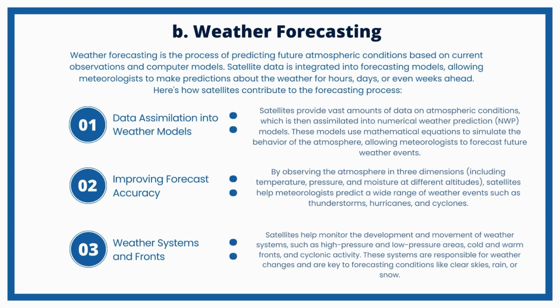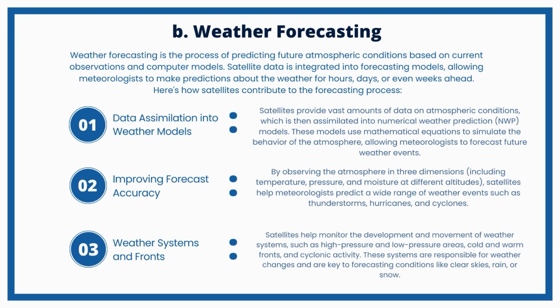B. Weather forecasting. Weather forecasting is the process of predicting future atmospheric conditions based on current observations and computer models. Satellite data is integrated into forecasting models, allowing meteorologists to make predictions about the weather for hours, days, or even weeks ahead. Here's how satellites contribute to the forecasting process. 1. Data assimilation into weather models. Satellites provide vast amounts of data on atmospheric conditions, which is then assimilated into numerical weather prediction (NWP) models. These models use mathematical equations to simulate the behavior of the atmosphere, allowing meteorologists to forecast future weather events.